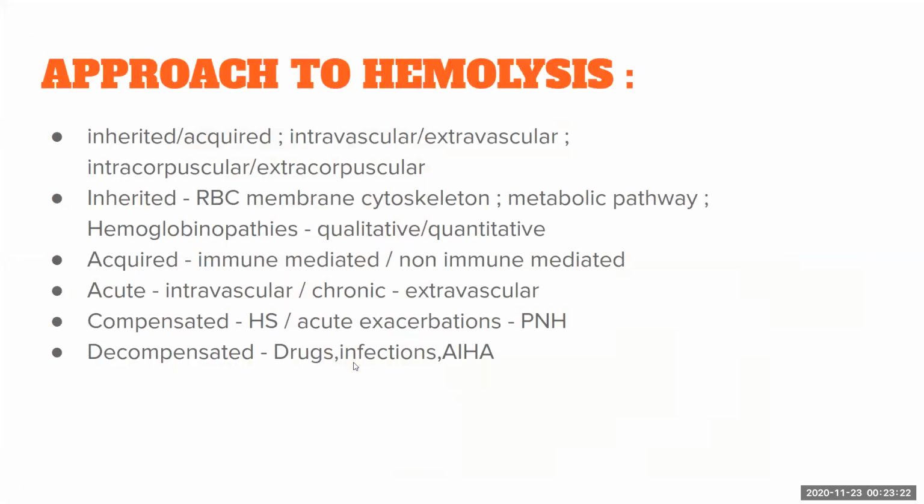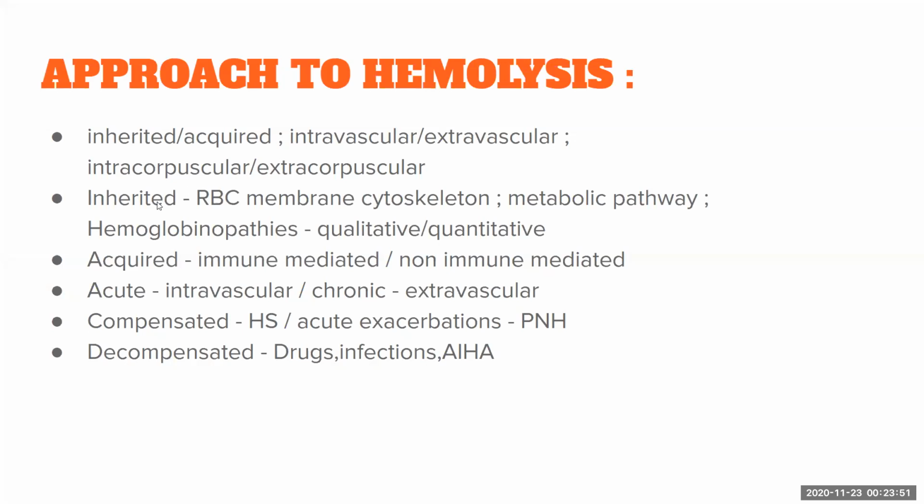And then coming on to the major chunk, that is hemolytic anemia. Hemolytic anemia is a topic by itself because it is very vast. I will just try to touch upon the basics alone. Classification of hemolytic anemia can be into inherited or acquired causes, or intravascular or extravascular, or intracorpuscular or extracorpuscular. Based on the functional and the clinical perspective, intracorpuscular, extracorpuscular, and intravascular and extravascular seem to be more significant.